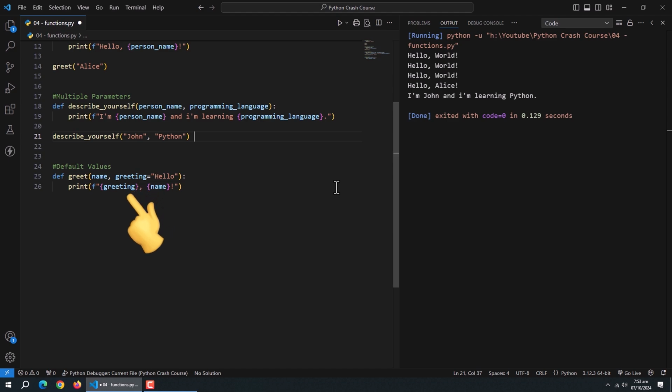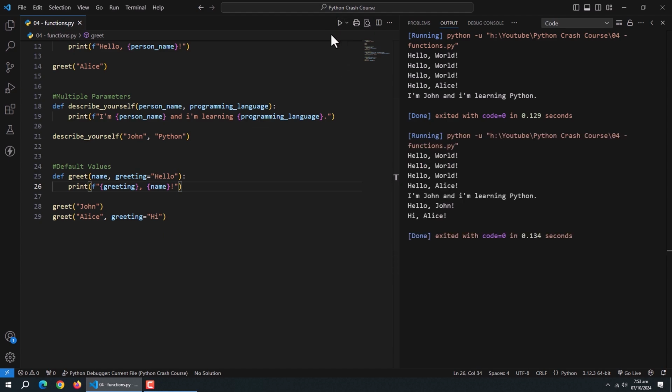Inside it, we simply displayed the message. Then we called this method twice. First without providing any argument to the greeting parameter, while the second time, we provided an argument. After running it, you can see that the first time it used the default greeting value, however the second time it used the value of the argument which we passed.